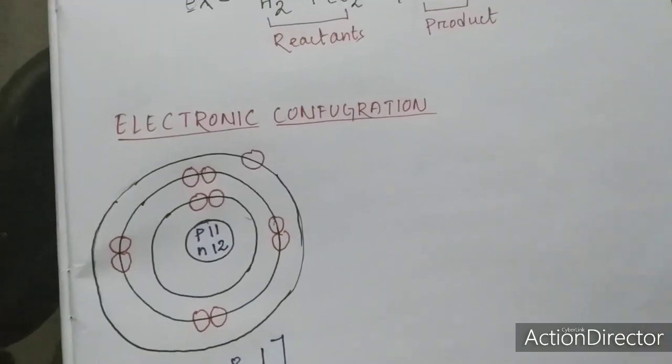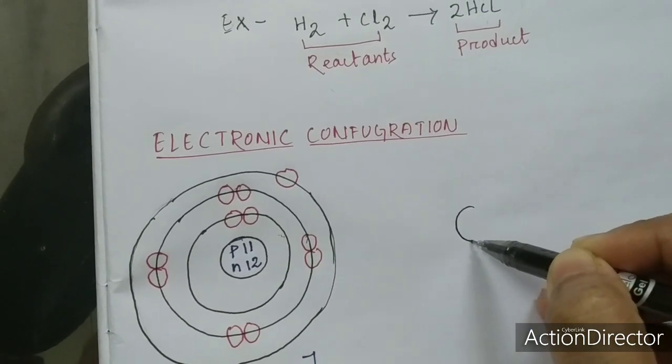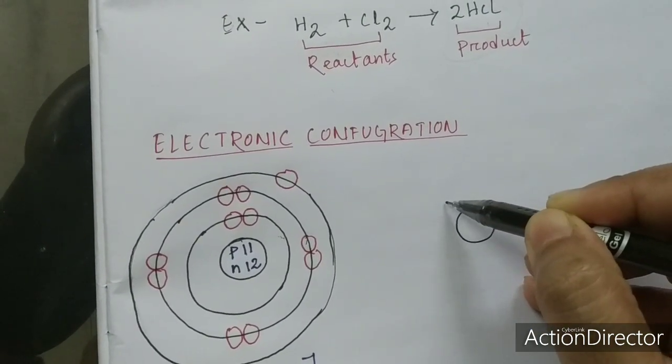Okay. Let me do one more. This one also I will not tell the name. You just find out which one I am doing.